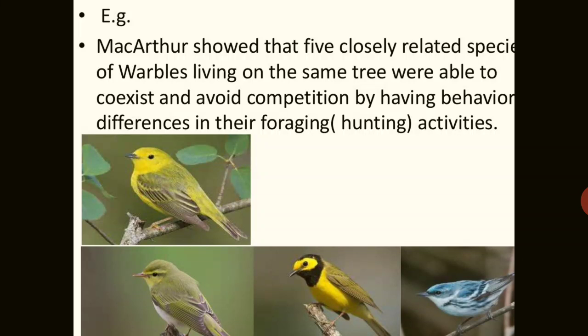If they change their hunting activities, they can all survive together rather than compete, and the resources are very limited here also. So these are all examples of competition, both between unrelated species and between closely related species.